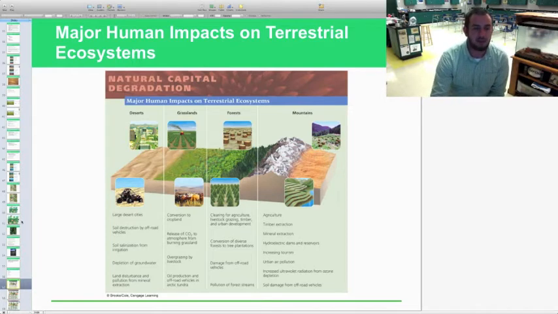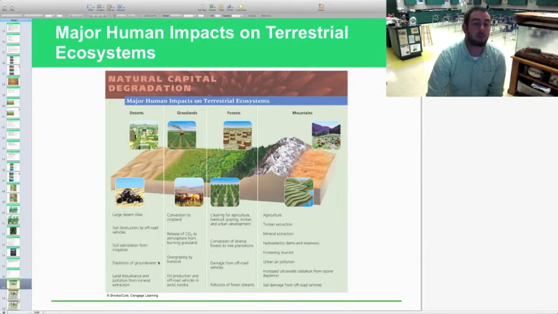So starting with the deserts, we have large desert cities, like Las Vegas, Nevada. Soil destruction by off-road vehicles. They do a lot of dune buggies and sand rovers, that kind of stuff. We have major destruction there. Soil salinization from irrigation. Because we are always in need of food, we tend to still try to grow crops in arid climates, which is kind of dumb, but we do. And so we use water where we shouldn't and try to grow crops, and that causes soil salinization because of evaporation, which is not good.